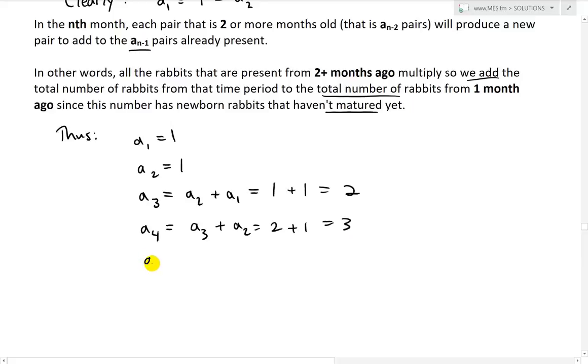And then a5, what we'll do here is we take all of the number of pairs from previous, so a4. And then we add all the ones from the one before, a3, because these are the ones that are going to multiply. So there's 2 pairs here that are going to be matured by the time it's a5, and these 2 are going to produce 2 more. So we're going to have a4 plus a3, 3 plus 2 equals 5.